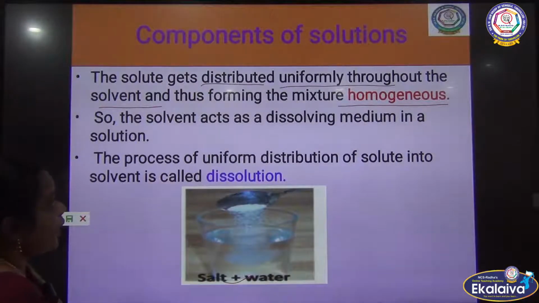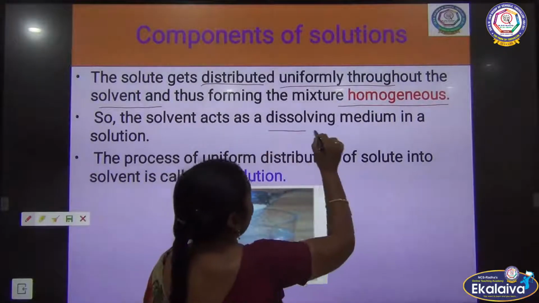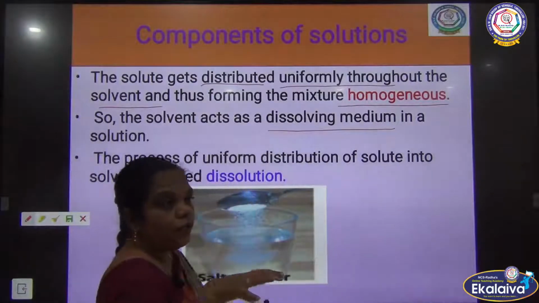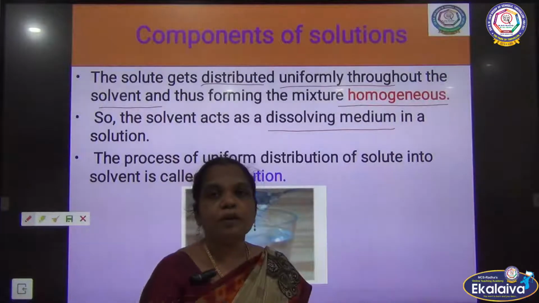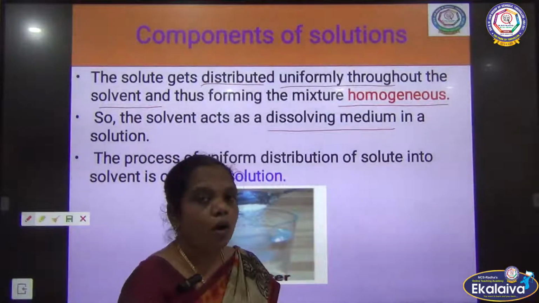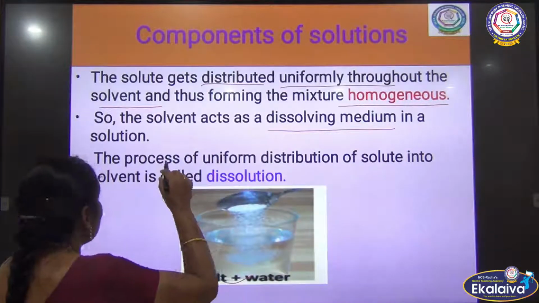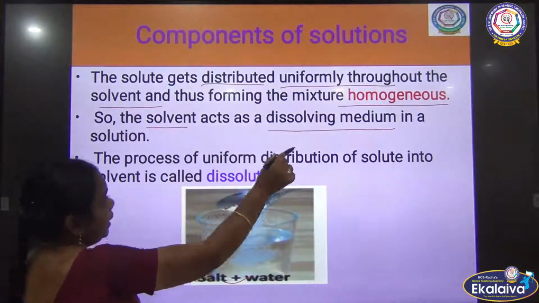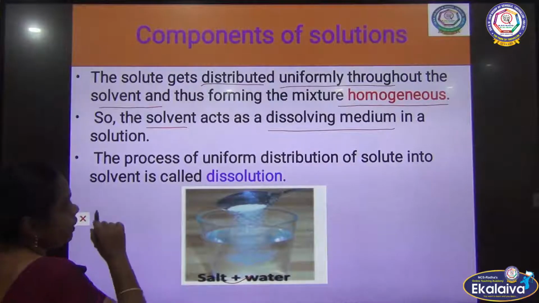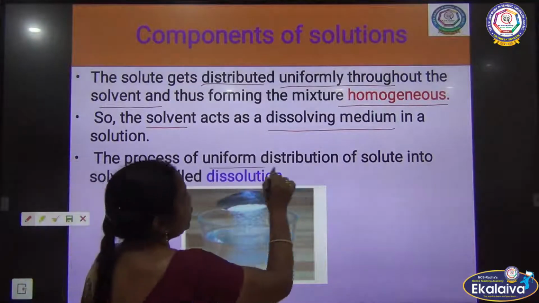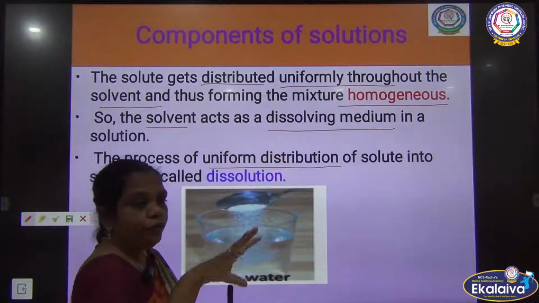And the solvent acts as a dissolving medium. Only in the solvent are the solute particles going to dissolve to form a solution.